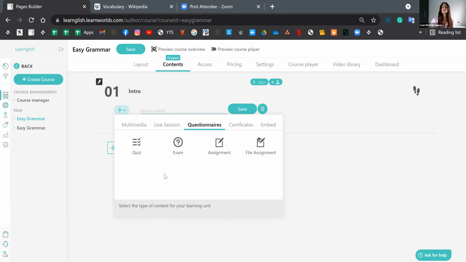Then we have our questionnaires and assessment engine. You can have self-assessment quizzes where your users get an immediate response. You can have regular exams, open-ended assignments, and even the ability for your learners to submit a file. Then you can also offer proof of knowledge via certificates, either after an exam or perhaps towards the end of the course. It's entirely up to you. And you may embed even more items, either directly via code, or if you have presentations, you can add those via SlideShare. And you may even add whole external pages into your course as well.